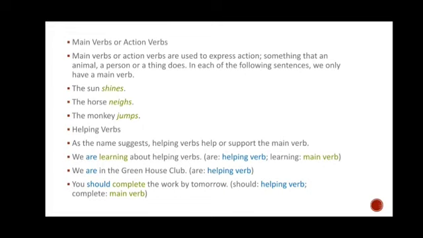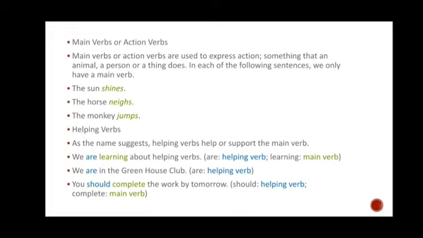First one: the sun shines. Shine is the main verb, and this is presenting the action of the sun. The horse neighs, it is also a verb, and this verb is presenting the action of the horse. Monkeys jump. So in these sentences, what we come to know is that these sentences are expressing what? Action of a place, action of a person, action of an animal.